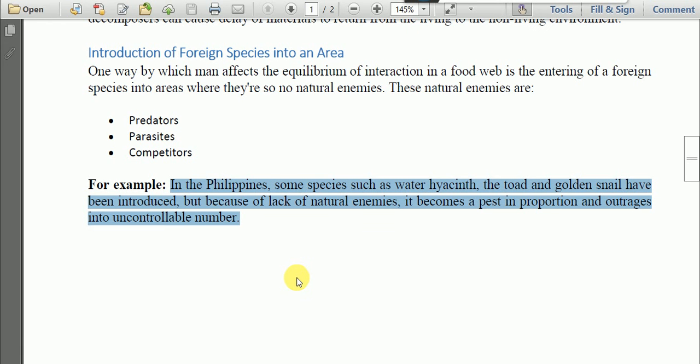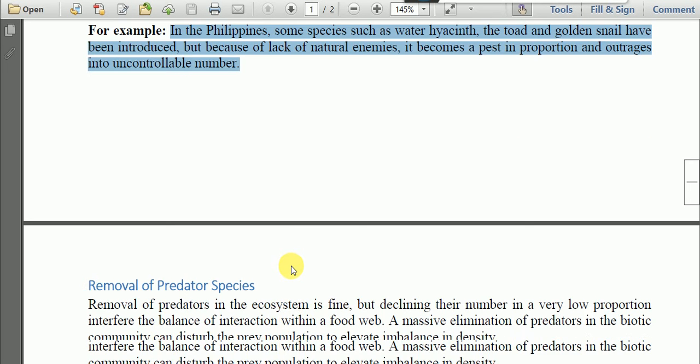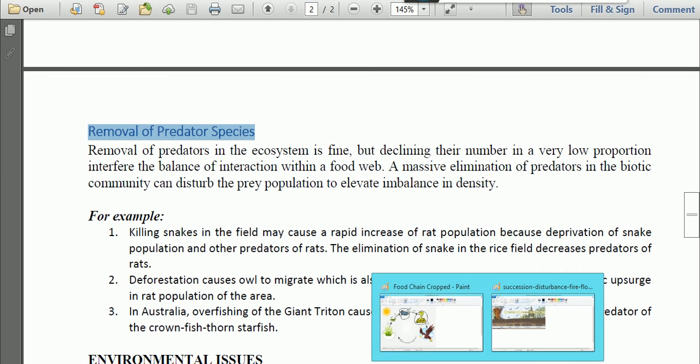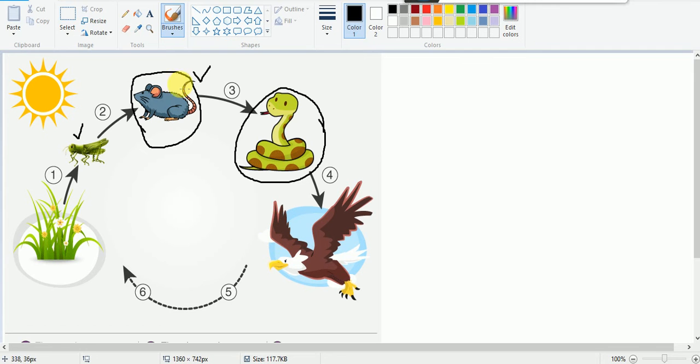Okay, in this way ecological balance is disturbed due to introduction of foreign species. Then another one is removal of predator. I have given an example also about the food chain. Here the snakes are the predator of these mice. Likewise, mice are the predator of these grasshoppers and so on.